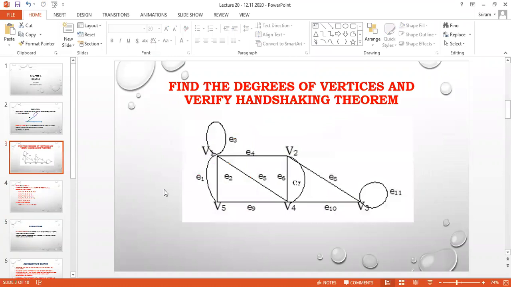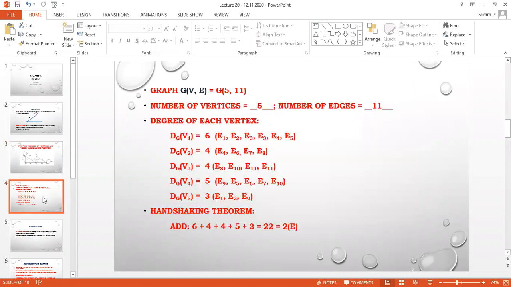You have to count the number of lines passing through each vertex. When I take V1, how many lines are passing through? 1, 2, 3, 4. If I have a loop, I am going to add it 2 times. E1, E2, E5, E4, E3, where I take the loop 2 times. How many numbers are there? 1, 2, 3, 4, 5, 6. So the degree is 6.